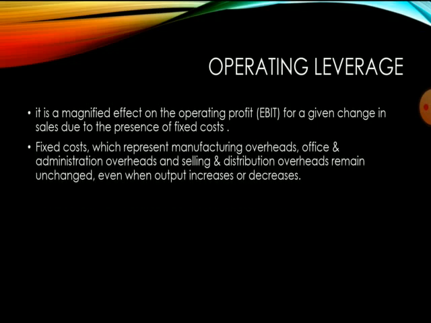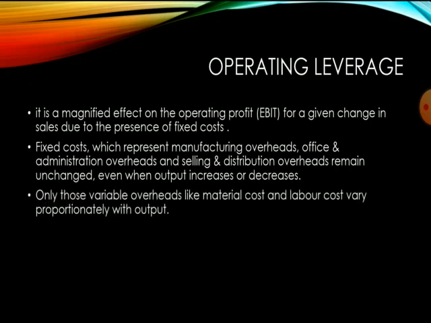While solving problems, we will get to know this meaning. Fixed cost represents manufacturing overheads, office and administration overheads, and selling and distribution overheads. These costs remain unchanged even when there is an increase or decrease in the output. Only variable costs like material cost and labor cost vary with the output. When output increases or decreases, there will be changes in material cost and labor cost, but no changes in fixed costs like manufacturing, office and administration, and selling and distribution overheads. That remains unchanged.